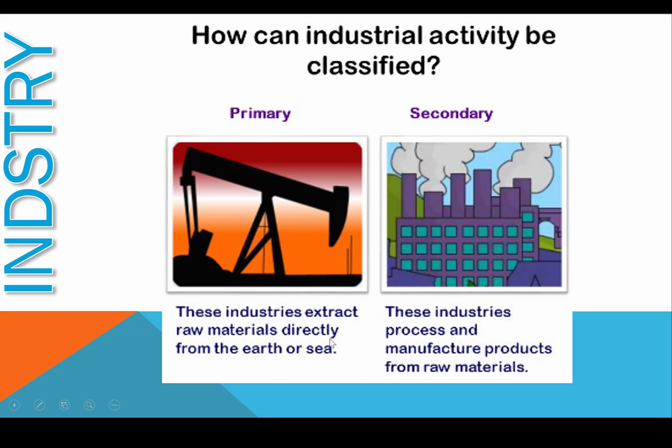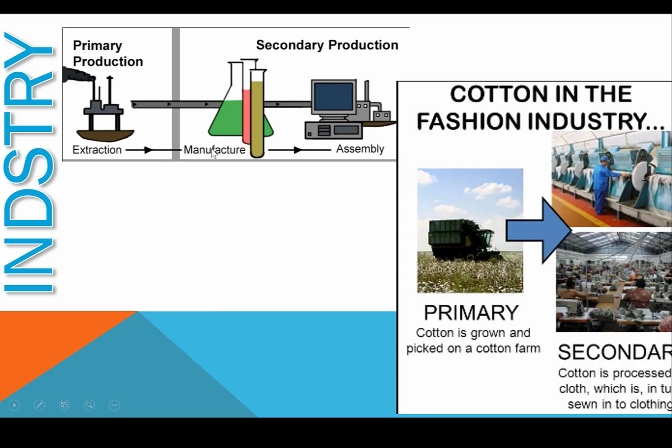In primary industry, we extract the raw material directly from beneath the earth. In secondary industry, whatever raw material we dig from beneath the earth, we take to industries, to factories, where we manufacture finished goods, we manufacture products. So we classify industry into two: one is primary and the other is secondary.